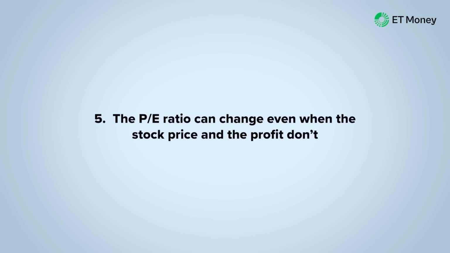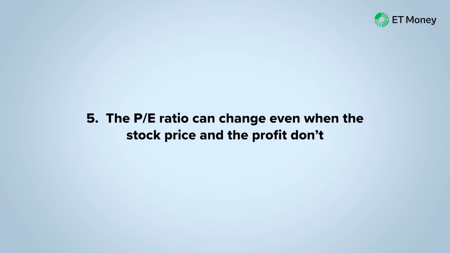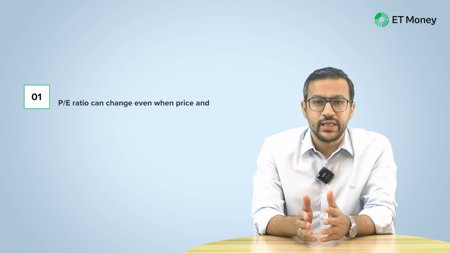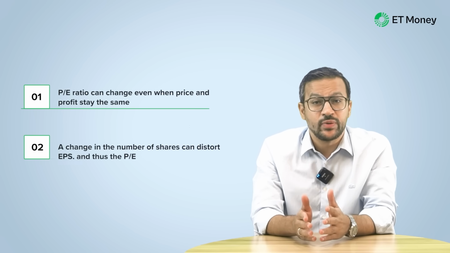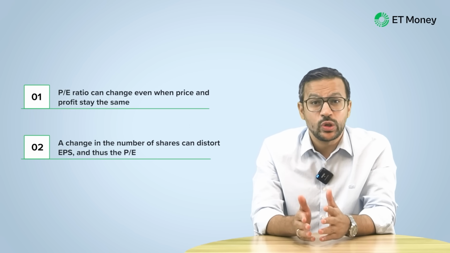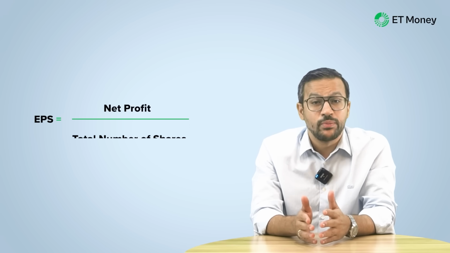Okay, let's now move on to the final pointer, which is an interesting one. There is one subtle way in which the PE ratio can throw an inaccurate picture of the company's stock. It's when the PE ratio changes not because of the price or net profits, but due to the number of shares involved. As we saw, one of the two components of the PE ratio is EPS, which is calculated by dividing net profit by the number of shares. Let me illustrate this aspect with a hypothetical example.